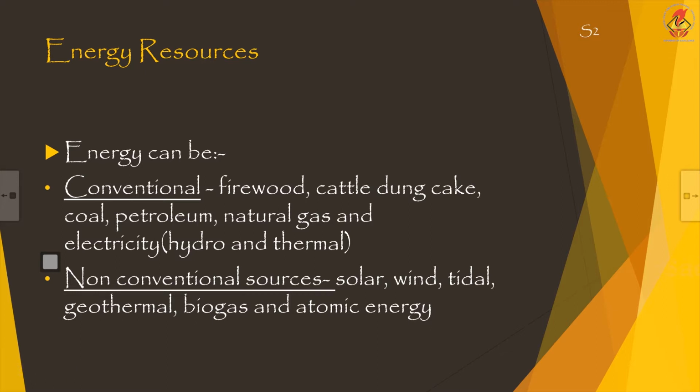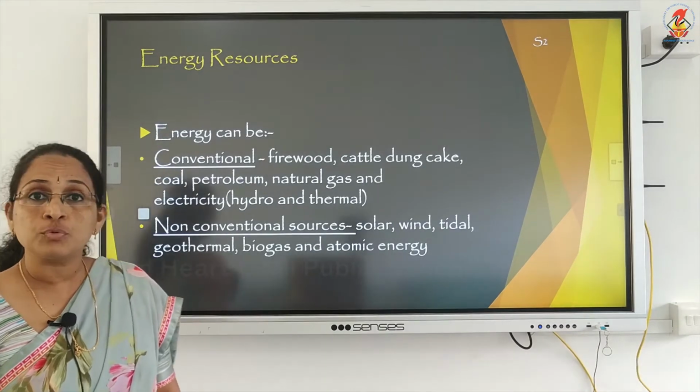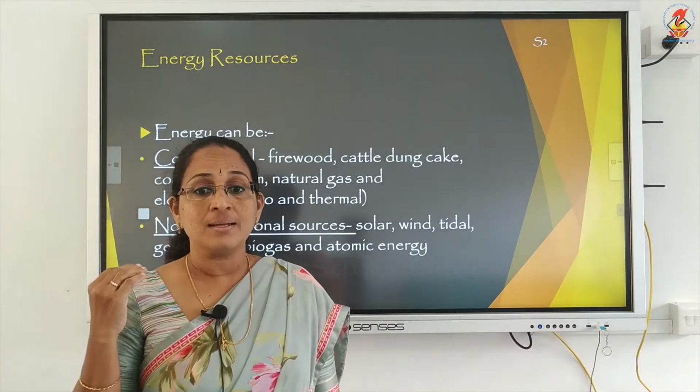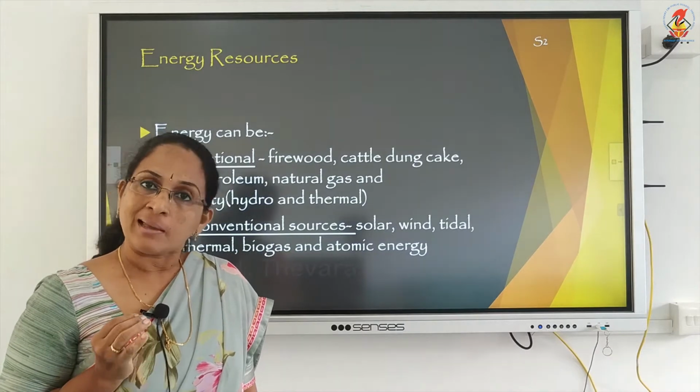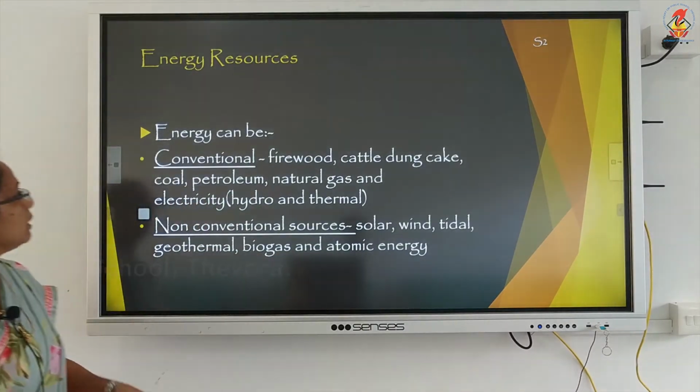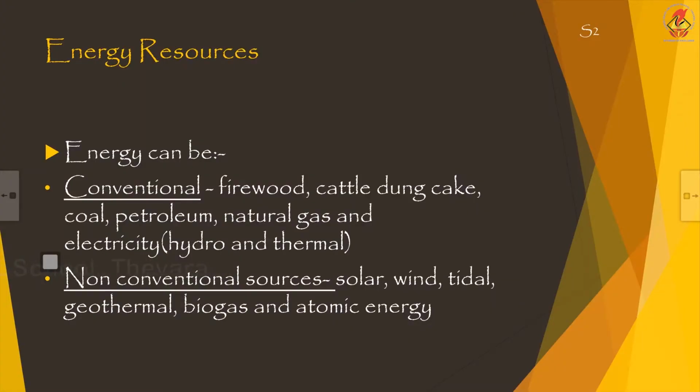Which are the conventional sources? Conventional sources include firewood, cattle dung cake, coal, petroleum and natural gas. Electricity is also included. In electricity, hydro and thermal electricity is included.